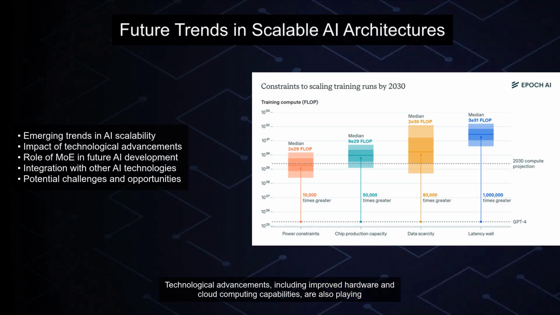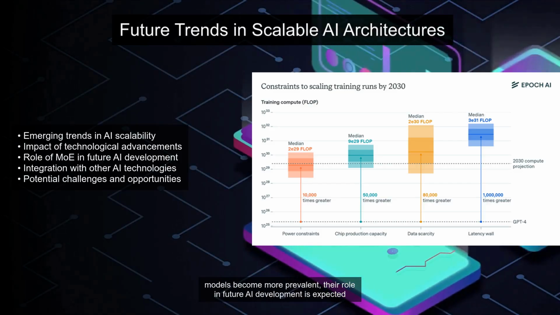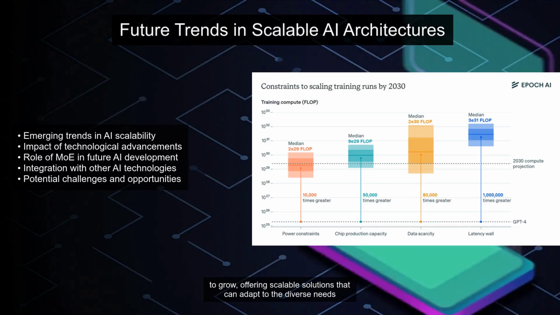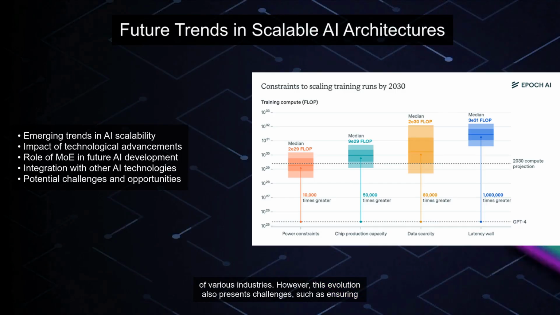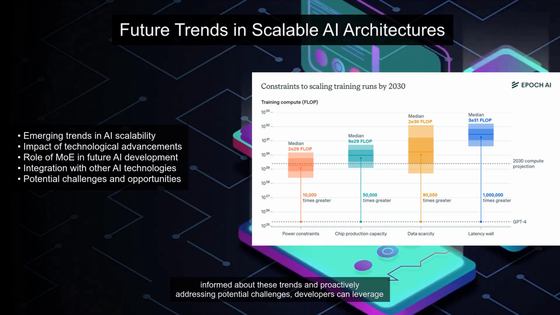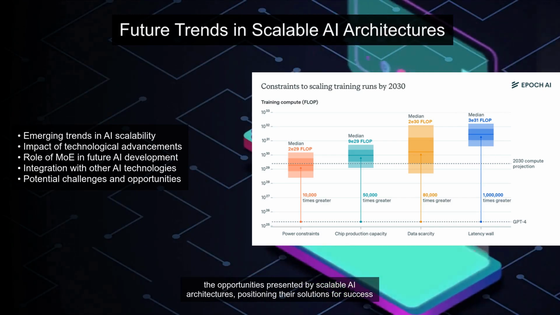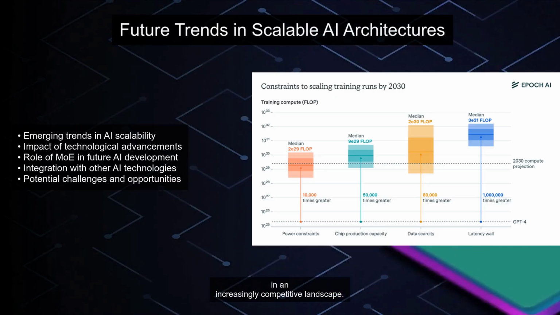Technological advancements, including improved hardware and cloud computing capabilities, are also playing a crucial role in expanding the scalability of AI models. As MoE models become more prevalent, their role in future AI development is expected to grow, offering scalable solutions that can adapt to the diverse needs of various industries. However, this evolution also presents challenges, such as ensuring data privacy and managing the ethical implications of AI deployment. By staying informed about these trends and proactively addressing potential challenges, developers can leverage the opportunities presented by scalable AI architectures, positioning their solutions for success in an increasingly competitive landscape.